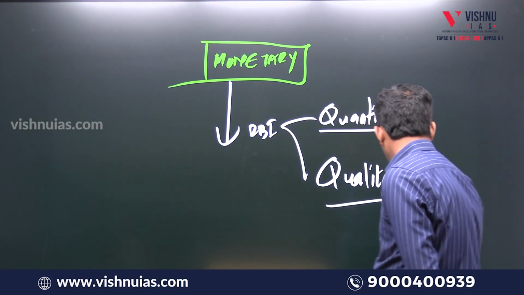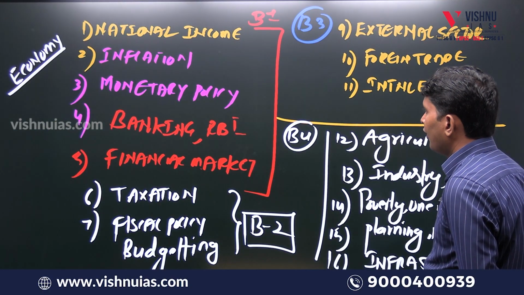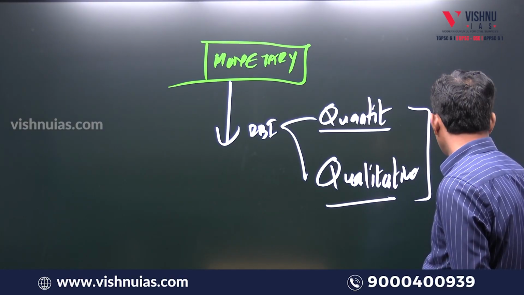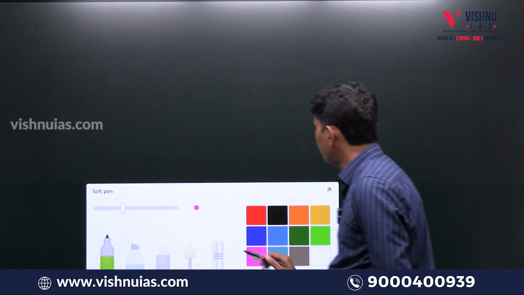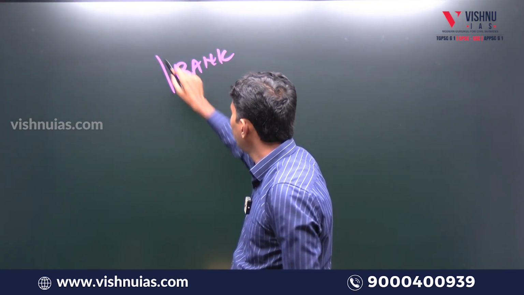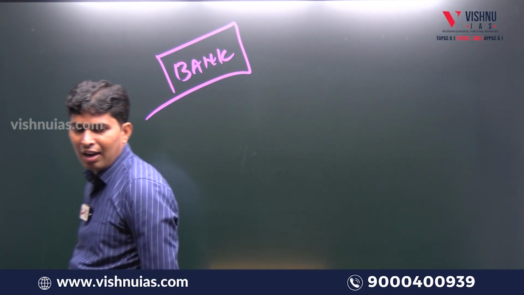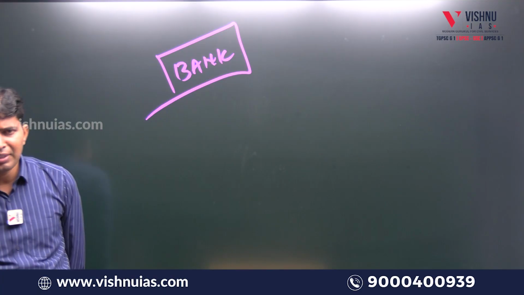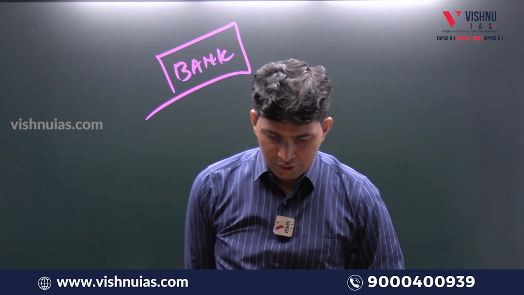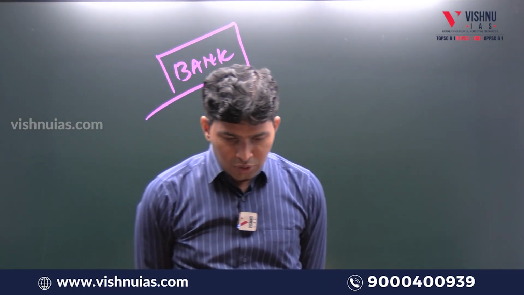So this is the essence of national income, inflation, monetary policy. Now banking and RBI. So many reforms are coming in banking and RBI. So what is a bank? What are the types of banks? So developmental bank, commercial bank, RTGS. This year a prelims question came: RTGS and NEFT, timing and the transaction time. RTGS, NEFT, IMPS, payment and settlement systems, Islamic banking, insolvency, bankruptcy code.